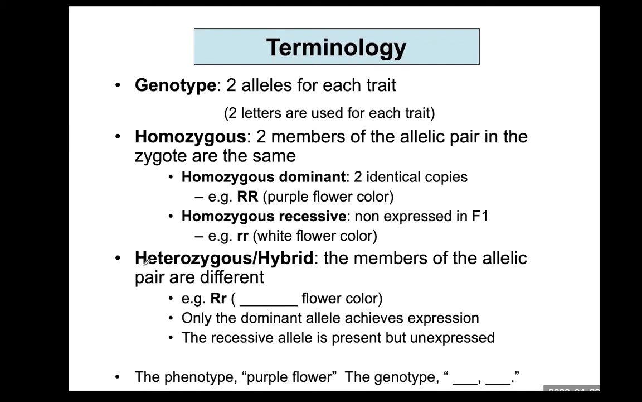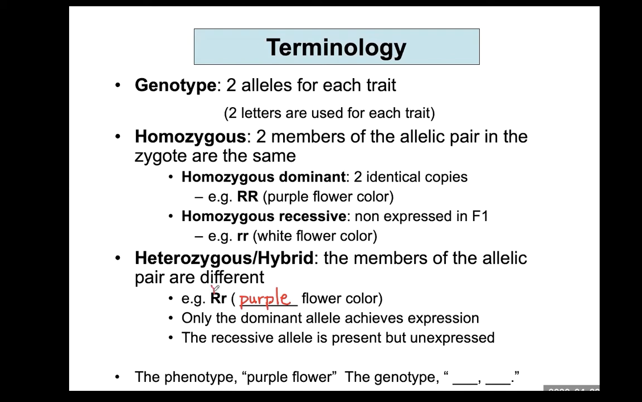Then there's another type of genotype called heterozygous. The members of the allele pair are different. Large R, small r: large R is dominant, small r is recessive, and we call this heterozygous. Phenotypically it is the same as large R and large R. Phenotypically the same, genotypically different. So what kind of flower color will this genotype show? That is purple. Only the dominant allele achieves expression.